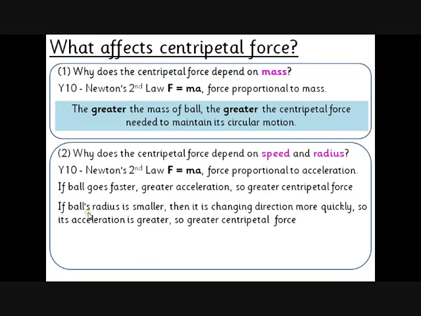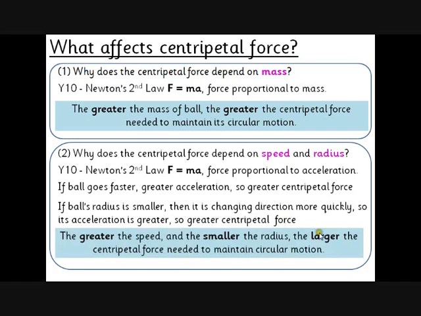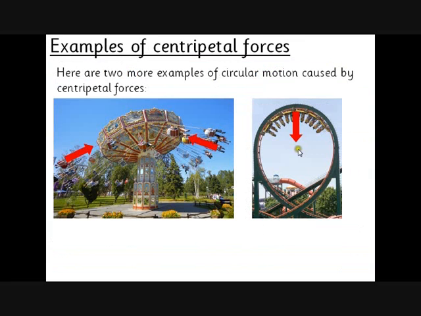And the other one, which as I say I think is maybe the most confusing, is if we make the radius smaller, think about how much it changes direction. It's changing direction in quite a tight circle. So that tight circle means it's changing direction a lot or more quickly, so its acceleration is much greater, so the greater the centripetal force needed. So the greater the speed and the smaller the radius, the larger the centripetal force needed to maintain circular motion.